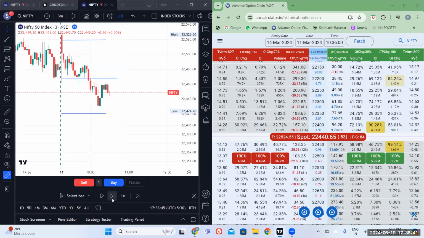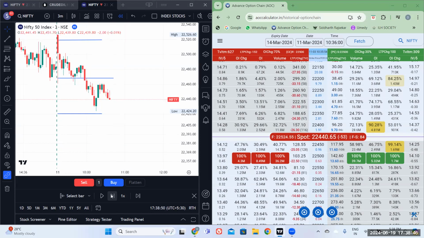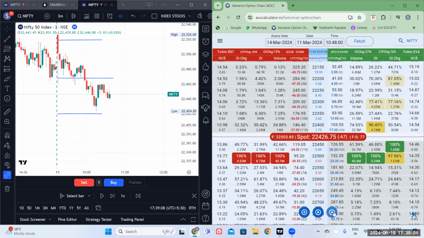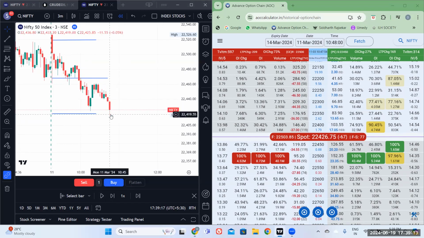Now let's go one more step. Now it is 10.36. So till 10.36 the situation remains the same. Next, we'll see what will be the change. 10.39, no change. 10.42, no change. 10.45, no change. 10.48, also no change in terms of the price. Let's go to 10.48. Okay.